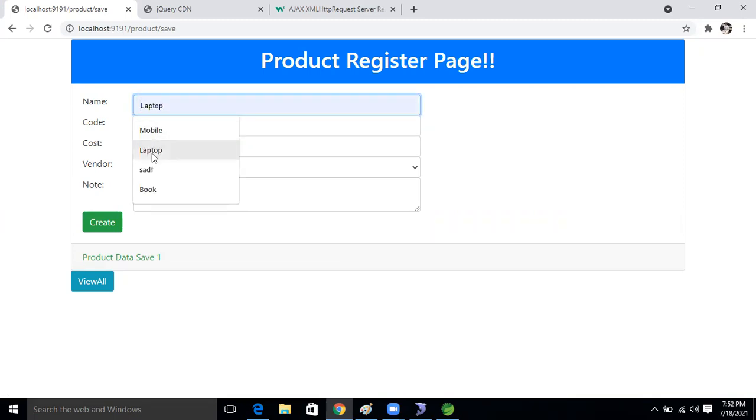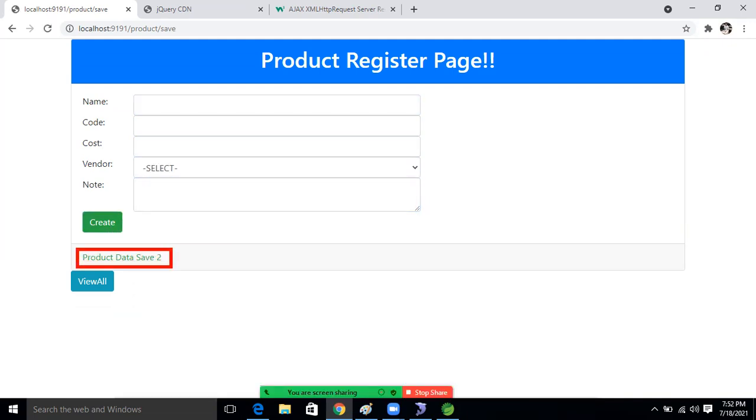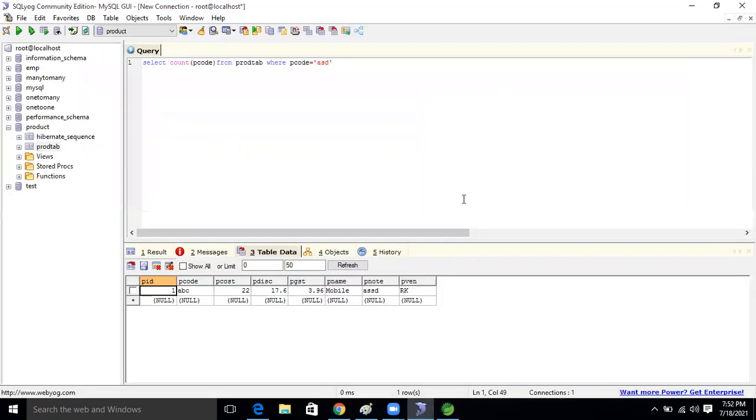Now I'm taking the laptop. Here I'm taking the cost 200. Again I'm taking this one, test one, and something. Now it will work. See this, how many records are stored in our database now, guys? Two are saved, right? Now here take A, B, C, B. See this, A, B, C, B already exists in the database. You want to see this? Come here in the database.